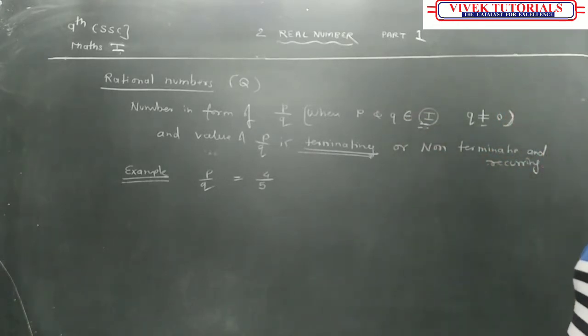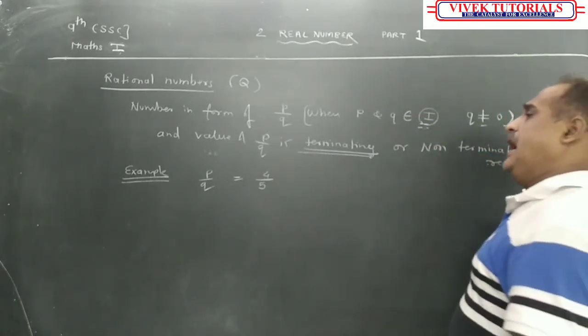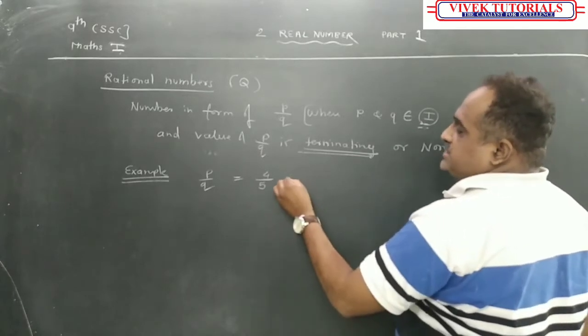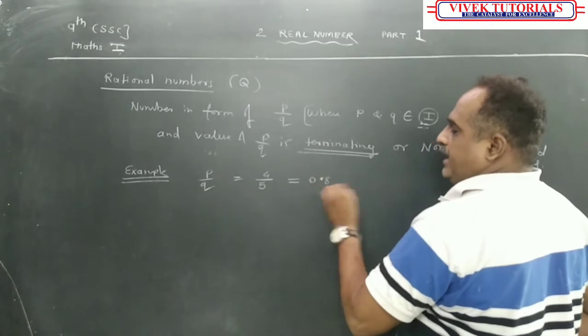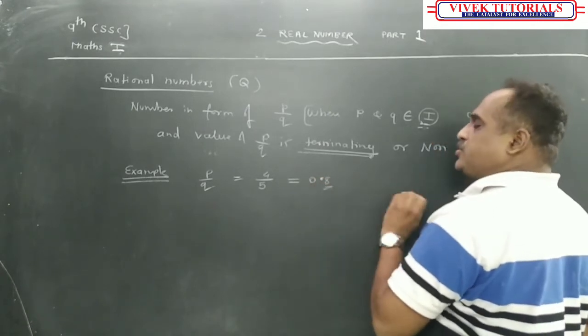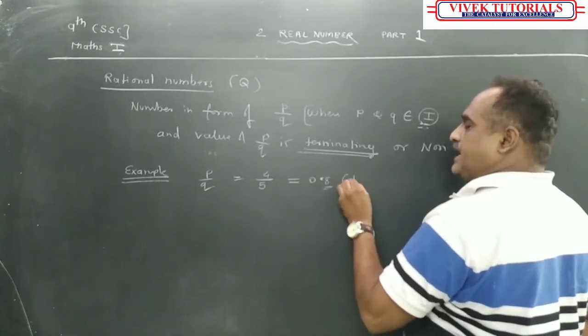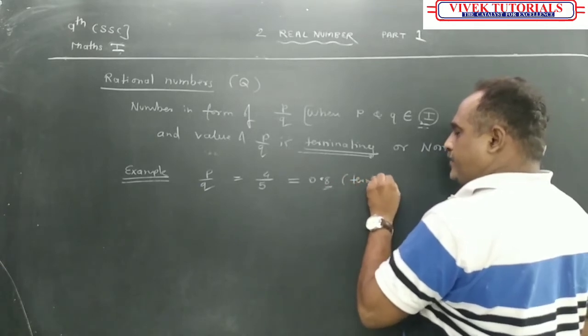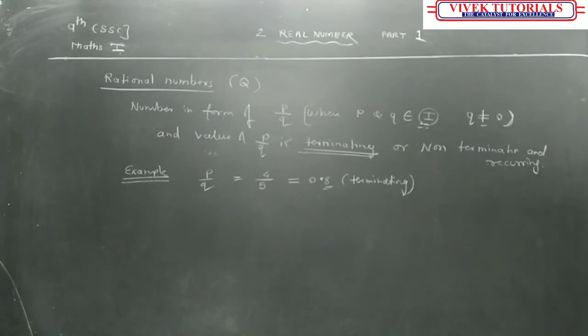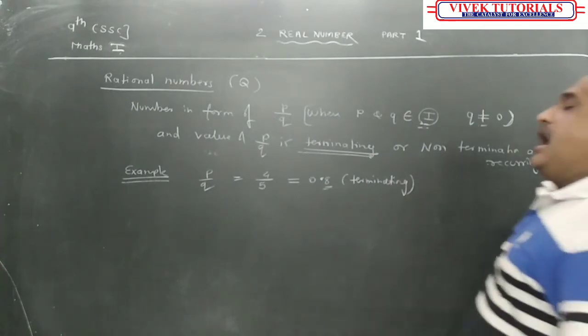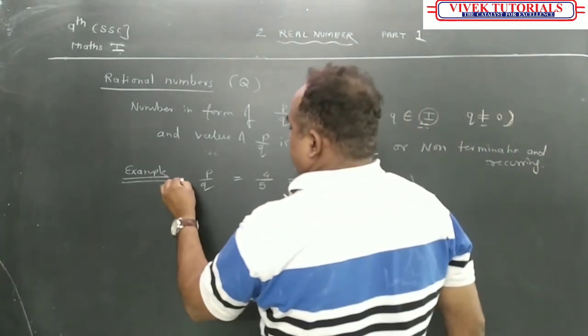Maybe positive or negative, it makes no difference. But what is the value of it? It will become 0.8. 0.8 के बाद कुछ नहीं आएगा, इसे हम लोग बोलते हैं टर्मिनेटिंग. इसे क्या बोला जाता है? टर्मिनेटिंग.